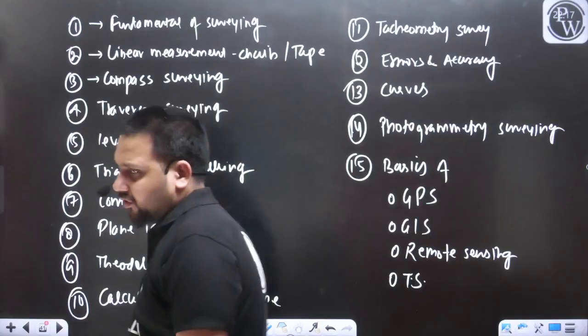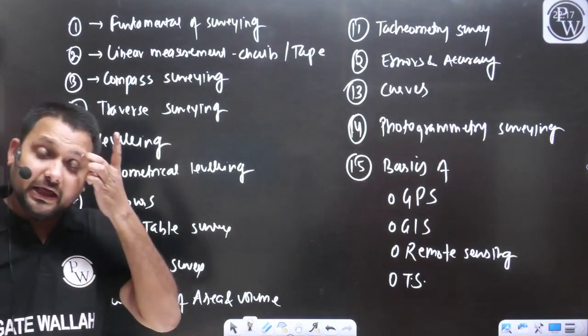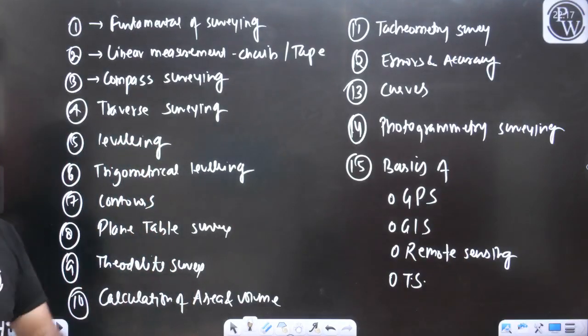So these are the topics that we have covered in this course. And I hope you all have enjoyed this course.